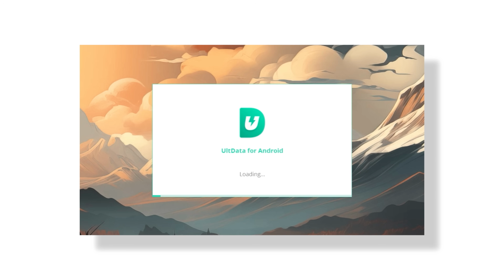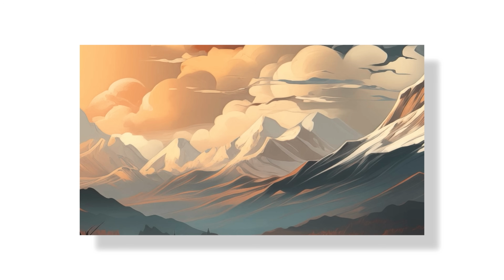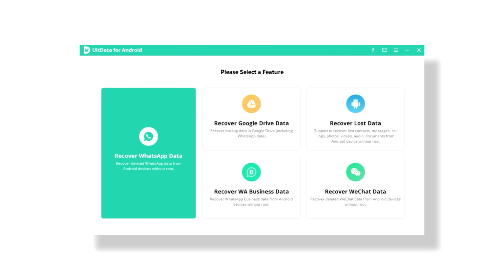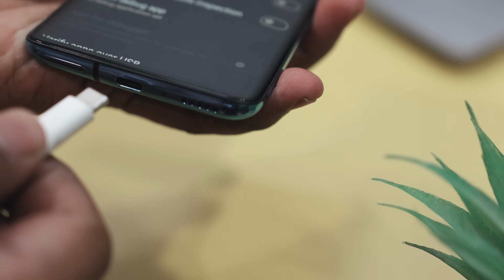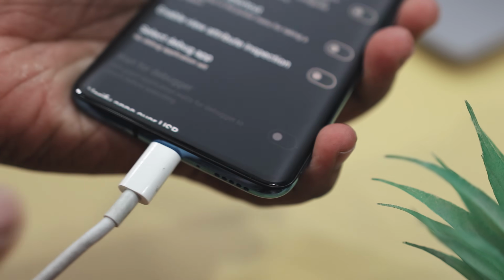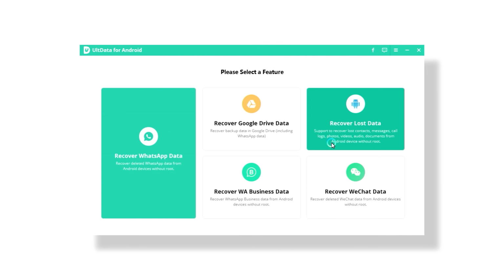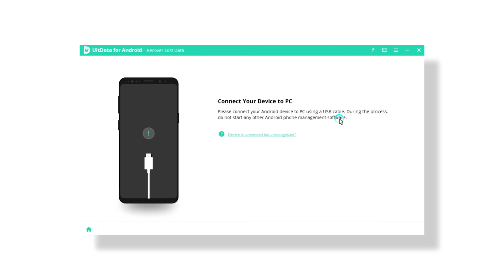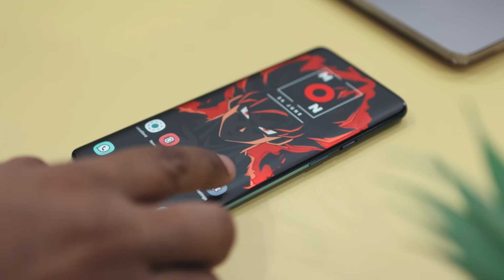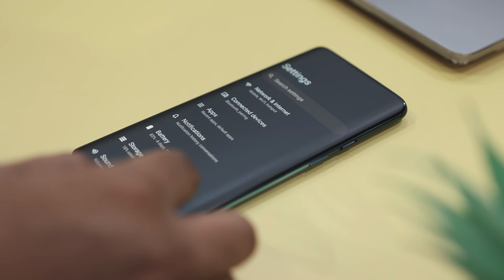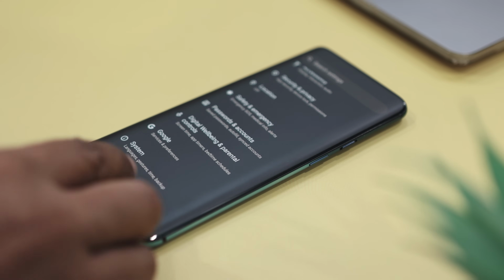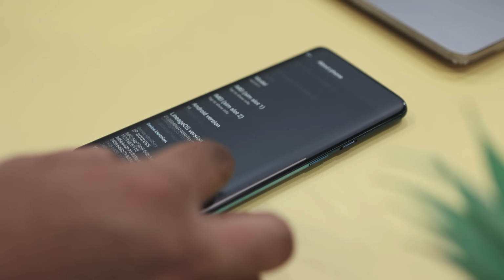Now, before getting started with the recovery process, first you need to download and install Tenorshare UltData on your Mac or Windows PC. I have put a download link for that in the description down below. Now, once you have installed it, open the tool and connect your Android device. Now, from the main menu, select the Recover Lost Data option. Now, before the program can scan your data, you will need to enable USB debugging on your Android device so that it can properly connect with your device.